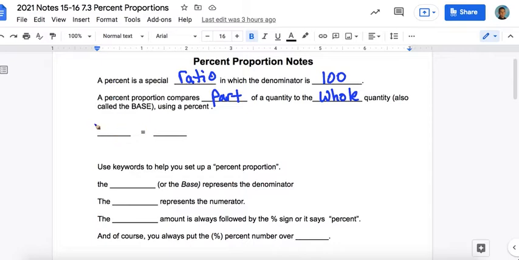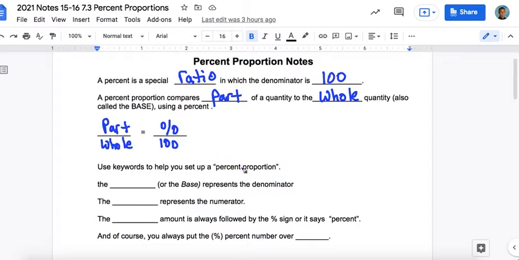So the proportion that we use is called part over whole equals percent over 100. So we always put the percent over 100, and we always put part over whole.